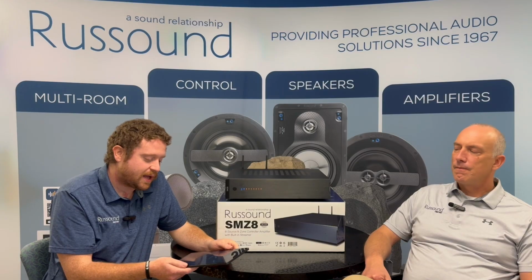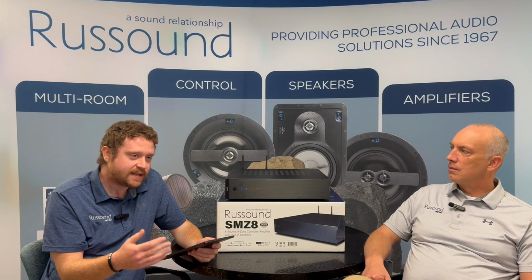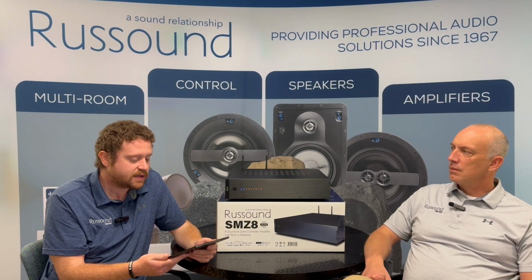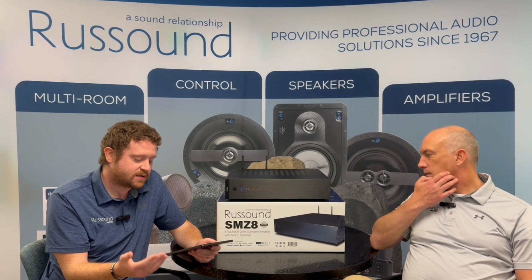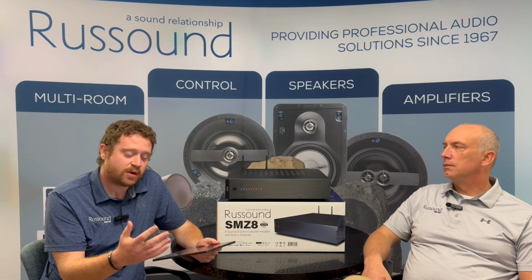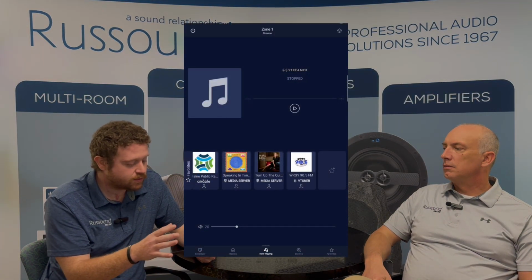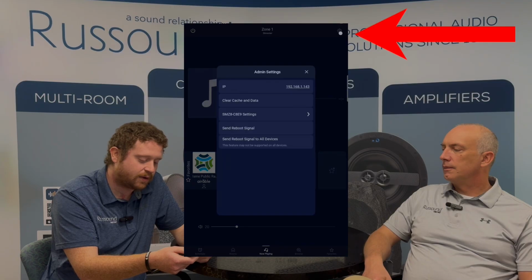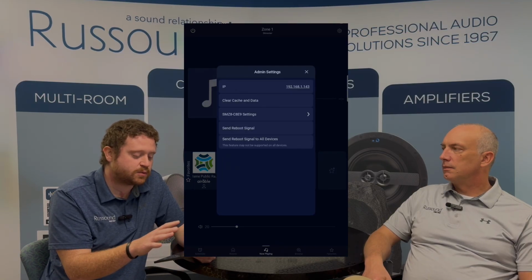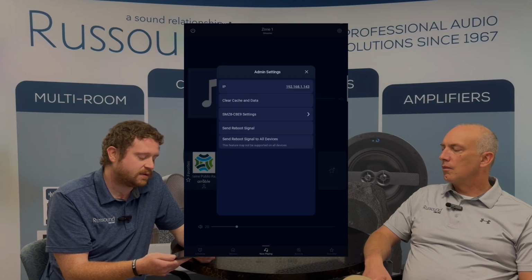the Russound app. So after the SMZ has been online, you want to go ahead and obtain the IP address it's being assigned, so we can access the place that we can configure and set up the sources and the zones, for an example. The easiest way that I've found to obtain the IP address is if you open up the Russound app, once it locates the system, there's a settings gear icon up in the top right-hand corner of the Russound app. And if you just press and hold down on that, you're going to get an admin settings window to pop up, and it easily shows you the IP address at the top of that menu.